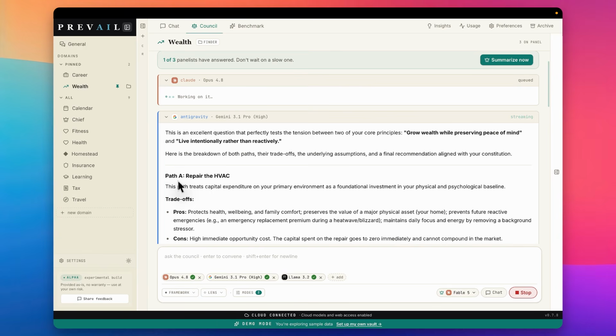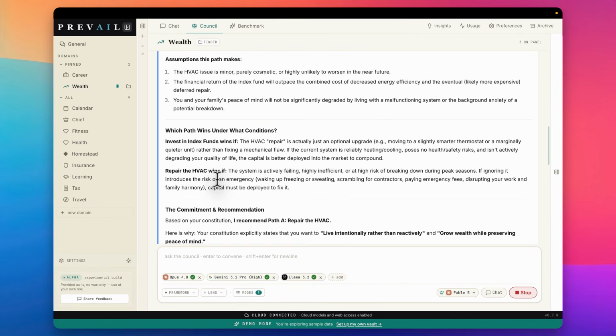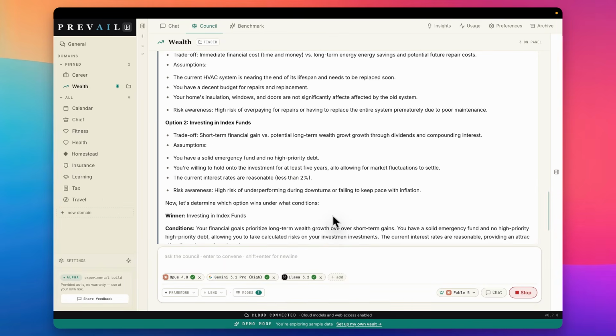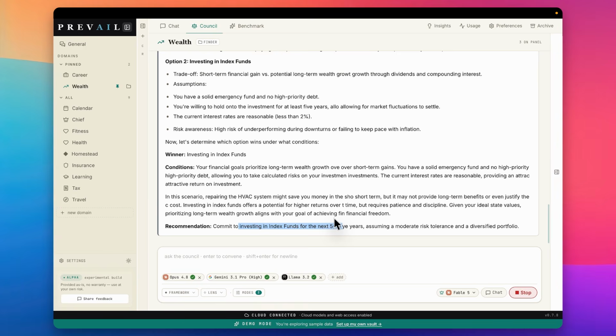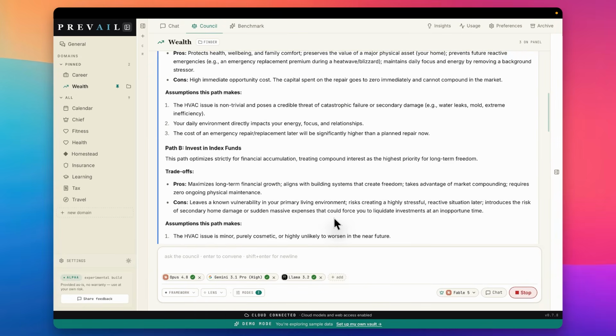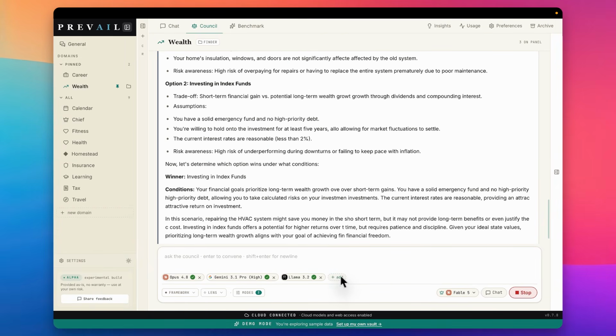Anti-gravity is thinking and coming back with its own recommendations. Let's see. So Ollama recommended index funds. And I love this council. Opus 4.8 is thinking. And we should have, oh, that's a problem.